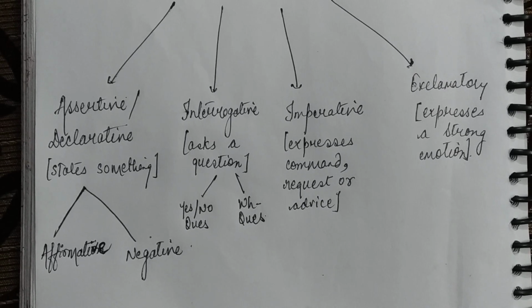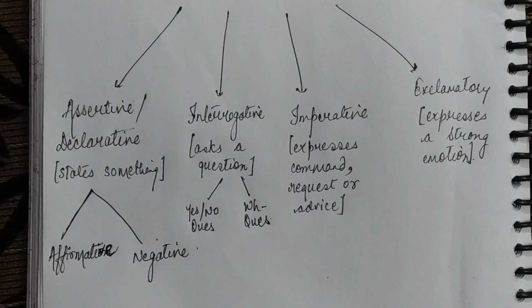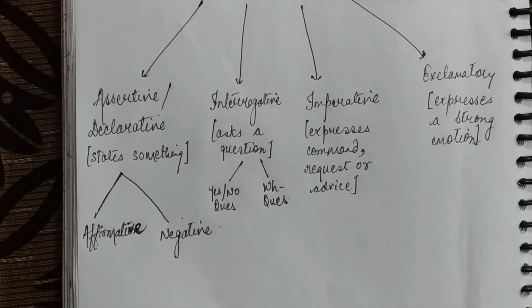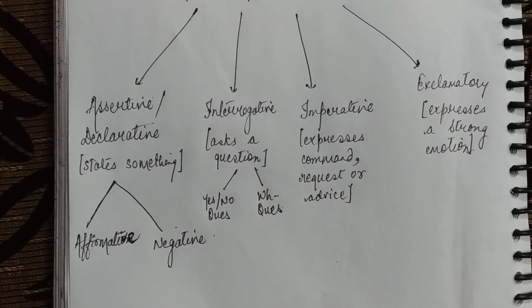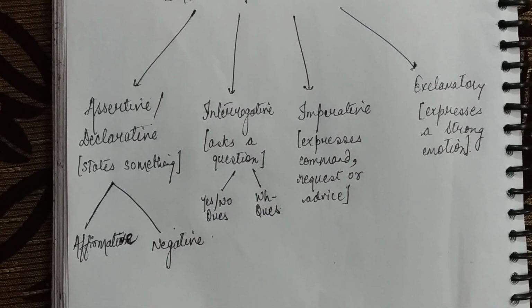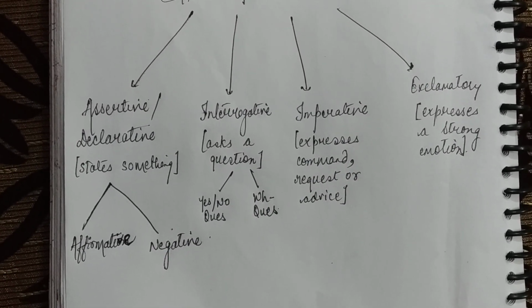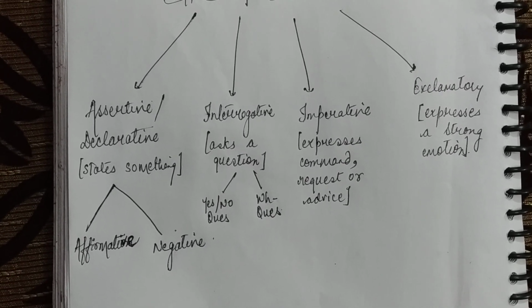Now the last kind of sentence is the exclamatory sentence. An exclamatory sentence expresses some strong feeling or emotion. For example, how lovely the rose is. How melodiously the nightingale sings. Such sentences are exclamatory sentences. An exclamatory sentence always ends with a mark of exclamation.